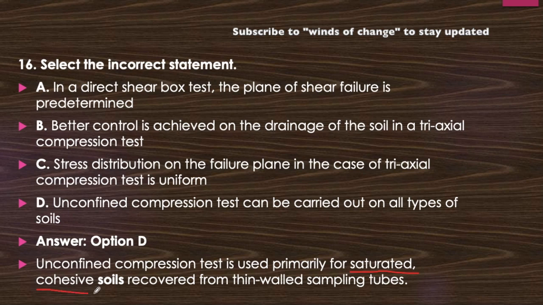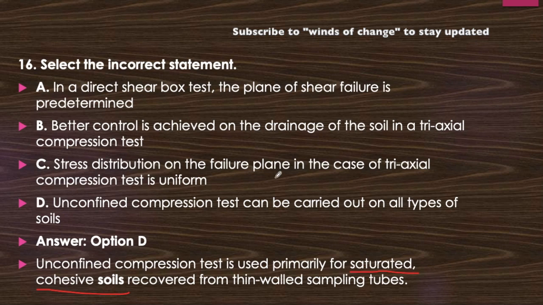Got it? Why is it so? In the unconfined compression test, only axial compression is applied on a cylindrical sample. And how can a cylindrical sample be formed? It can only be formed when there is cohesion in it. It cannot be formed for a sandy soil. The soil will not stay in a cylindrical shape. So it can only be done for cohesive soil. That is why we are saying that the unconfined compression test can be carried out only on saturated cohesive soil.